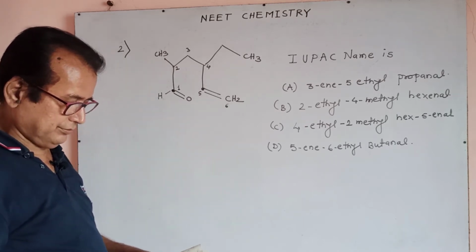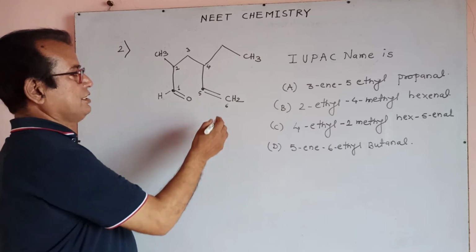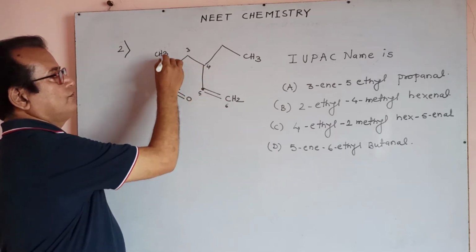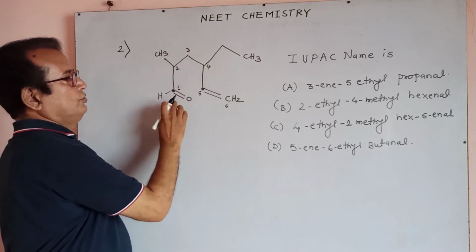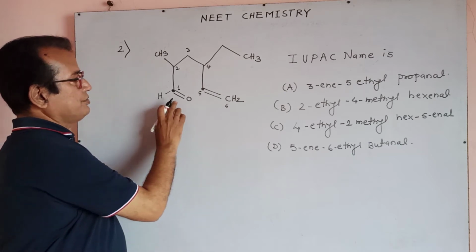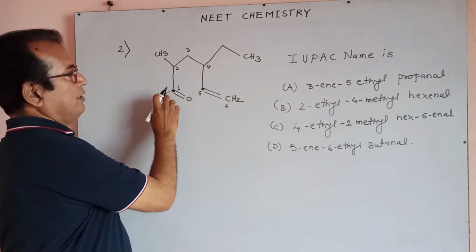Up to 6, it is the longest chain. This chain includes two types of important functional groups. The functional group is aldehyde, and the carbon of the aldehyde is number 1.